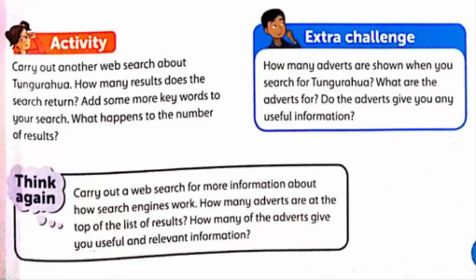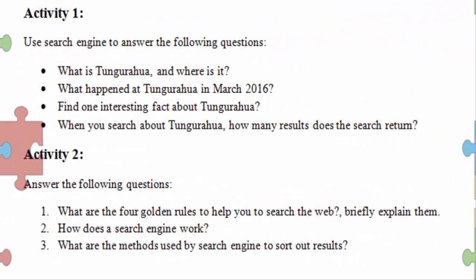So now we'll talk about the activities. Activity 1 is to use the search engine to answer the following question: what is Tanghora and where is it? What happened at it in March 2016? Find one interesting fact about it, and when you search about it, how many results does that search return? So just search about it on Google and write the answer in detail.